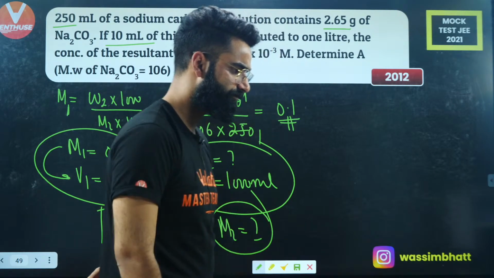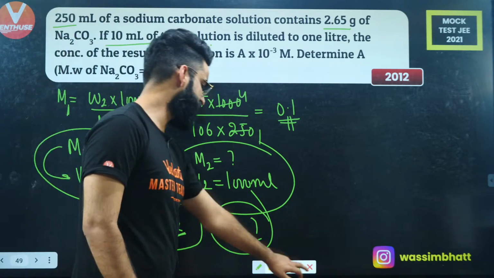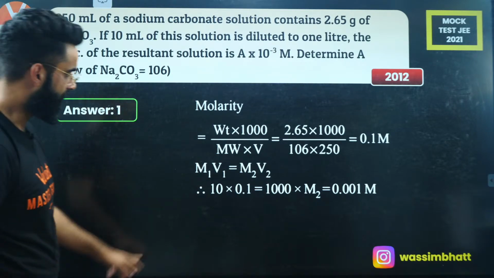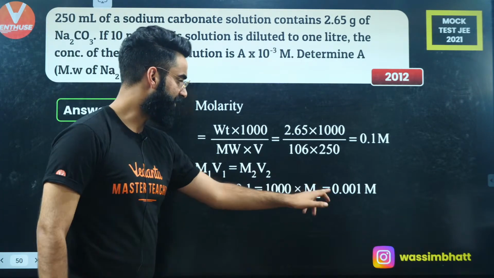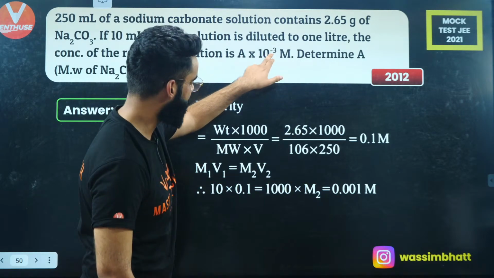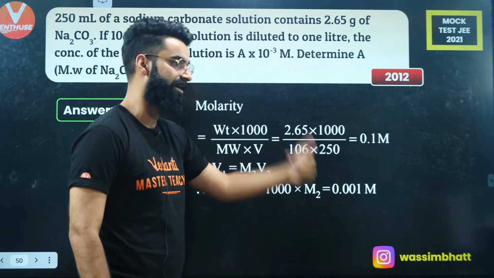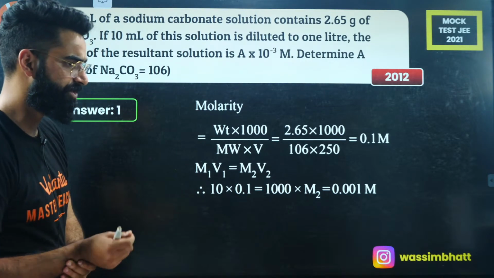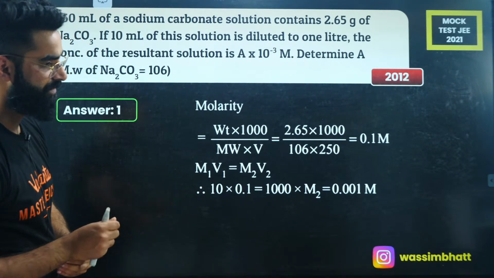Right, people? So what is the final answer of the equation? After solving this equation, you get the value as 0.001 molar, but I'm going to write it in the form of A into 10 raised to the power minus 3. So it's going to be 1 into 10 raised to the power minus 3. The answer is going to be 1. Perfect? Wonderful.